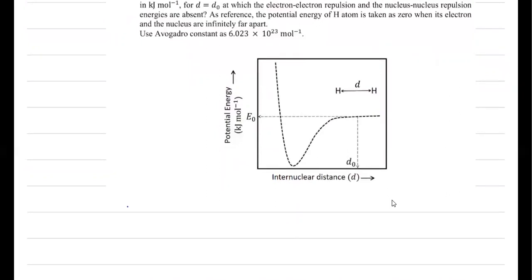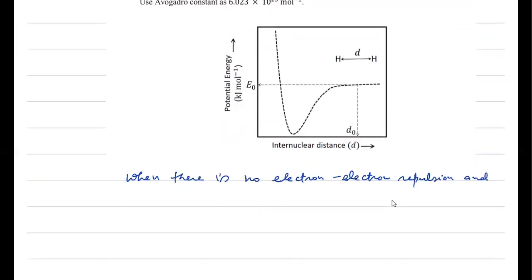So we can mention first this point: when there is no electron-electron repulsion and no nucleus-nucleus repulsion, then these are two isolated hydrogen atoms.